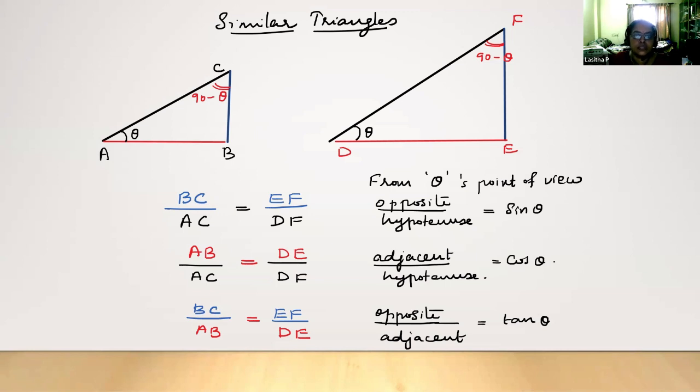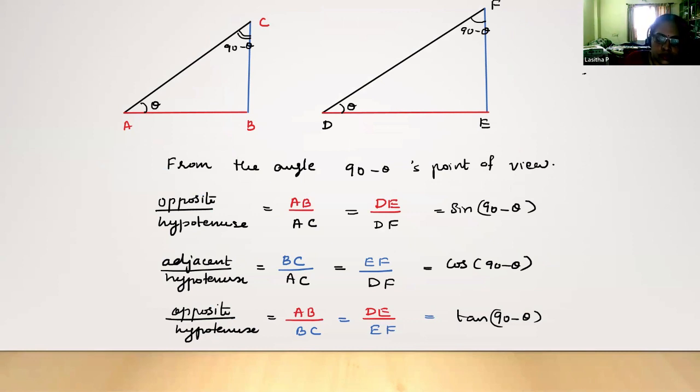And when we talk about the theta point of view, at that time itself, I think, based on the 90 minus theta point of view also we can bring the ratios. So when we write both the ratios at the same time on the board, they can compare those ratios, and immediately they will identify that sine 90 minus theta, this ratio AB by AC equal to DE by DF, is the same as cos theta when we consider theta as our angle. In that way, we can bring the idea of complementary angles here itself.